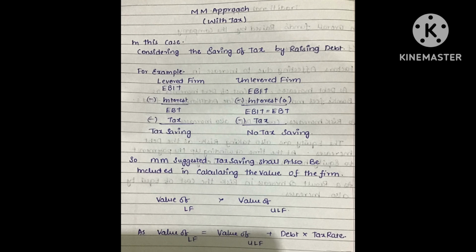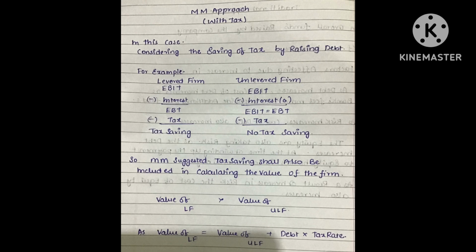For example, in a levered firm, we have interest. Due to that interest, the EBIT will be reduced. On that reduced EBIT, which is known as EBT, the tax amount will be less compared to on the EBIT. Whereas in an unlevered firm, where there is no debt, the EBIT equals EBT, where the tax is on the whole EBIT. Here there is no question of saving tax.